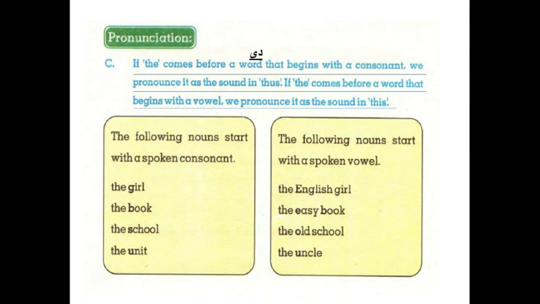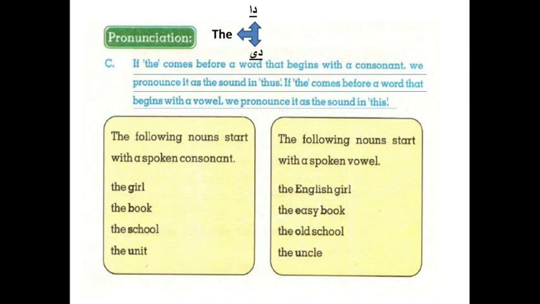Pronunciation. Today we will learn the pronunciation of the. The has 2 pronunciations. But first look at when we have to pronounce it one way and when the other.